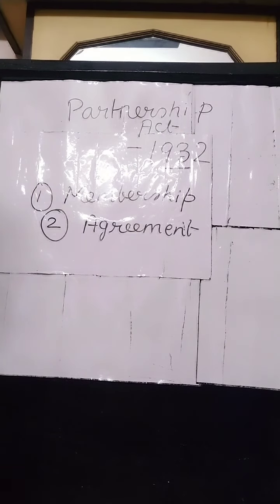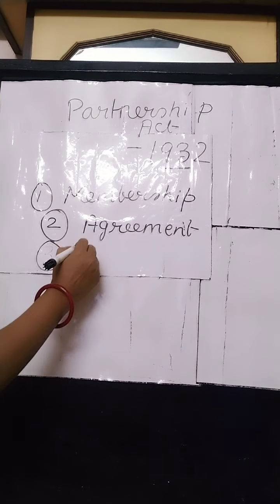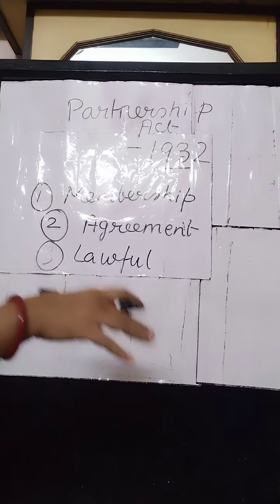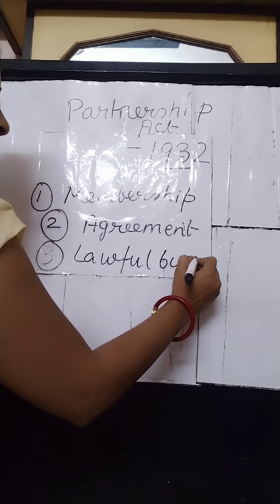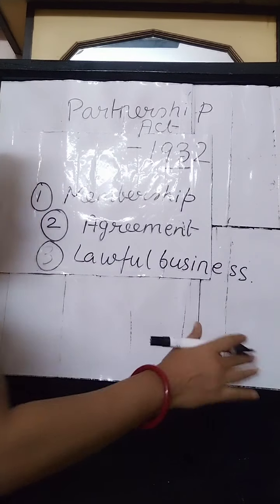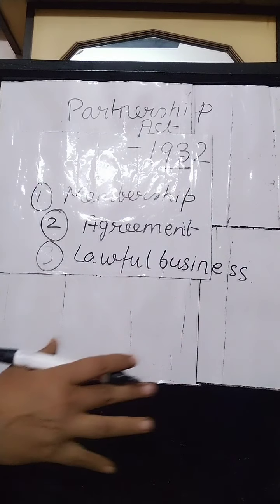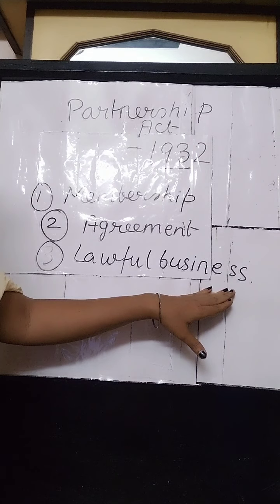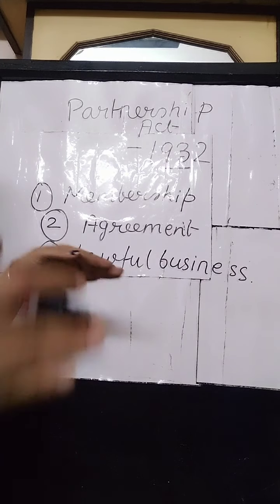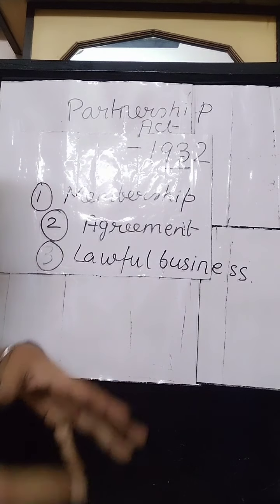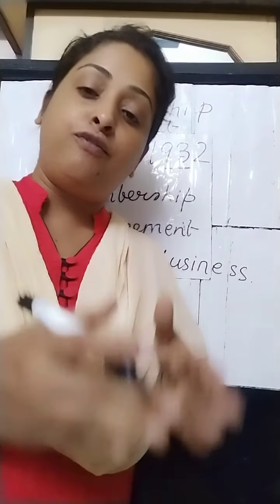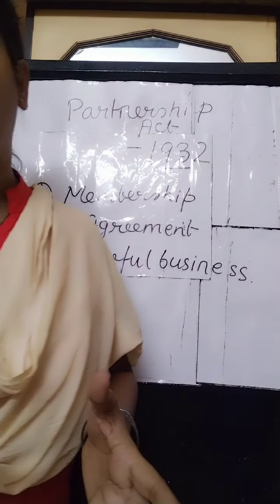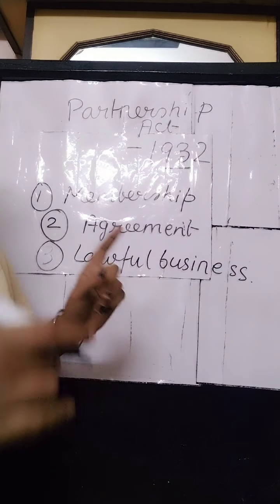Now talking about the third feature. The third feature is a lawful business. While teaching the conditions, I told you that there must be a partnership in a business, not a partner in a bank account or in any other contract. It should be a contract of business, and the business must be a lawful business. The different people must enter into a contractual relationship for a business which is lawful. So partnership can be formed only for the purpose of carrying on a legal business.